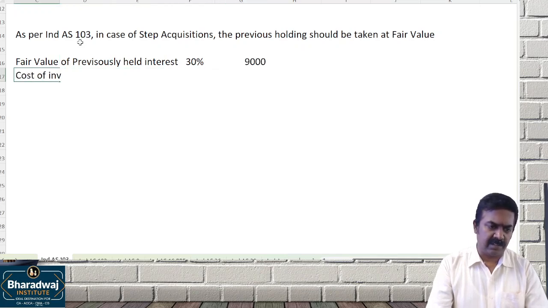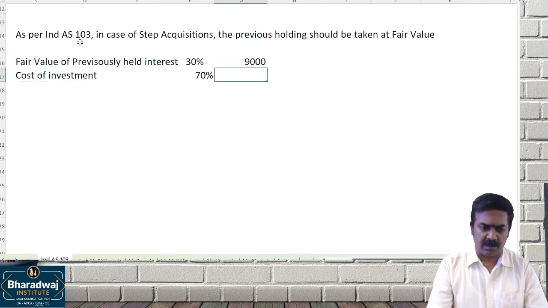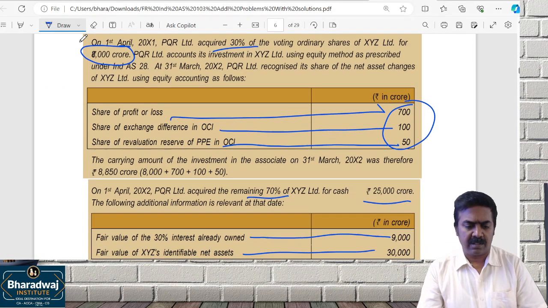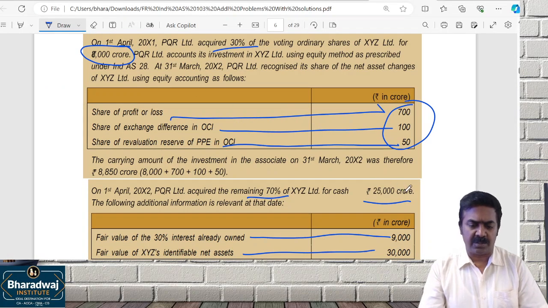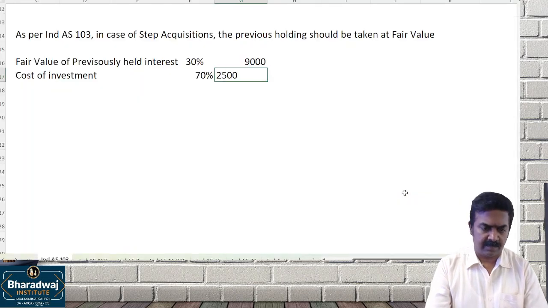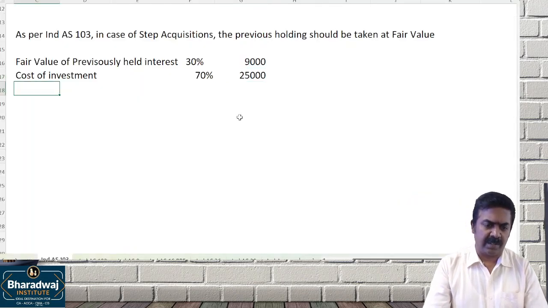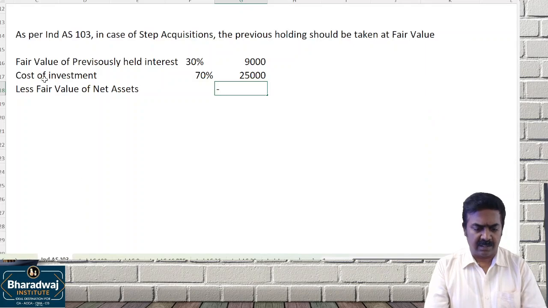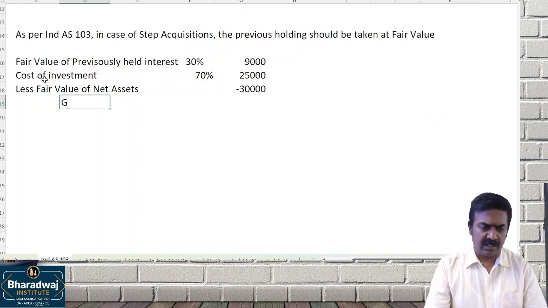Cost of investment made today, the 70% we invested today, is 25,000. That gives 100% acquired. Less the fair value of net assets, 30,000 crores. It will give us goodwill of 4,000.